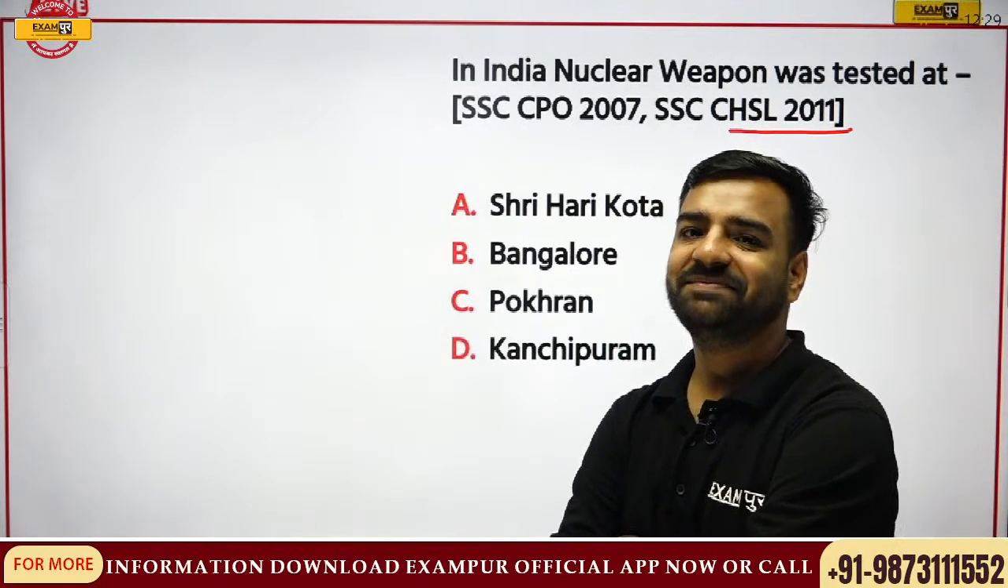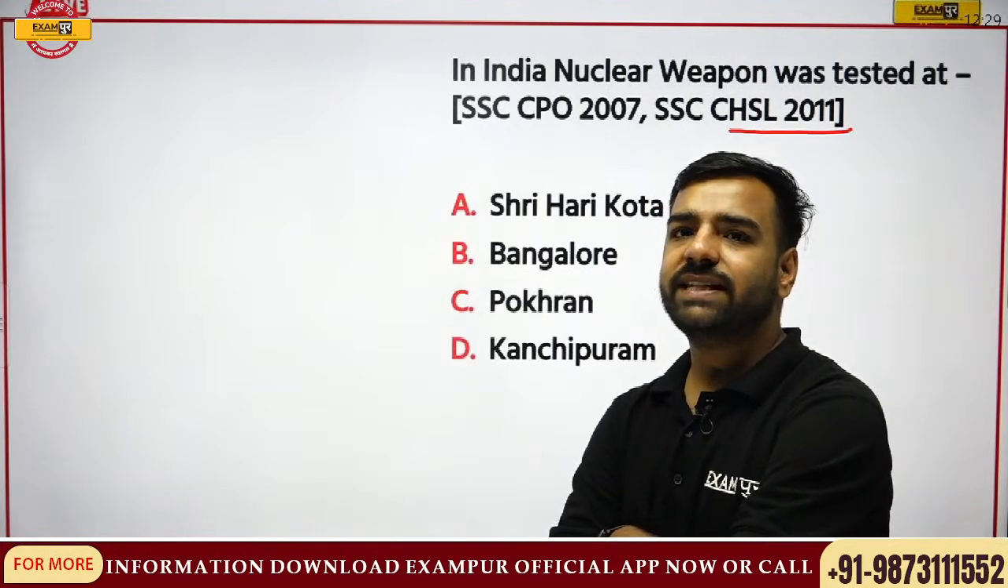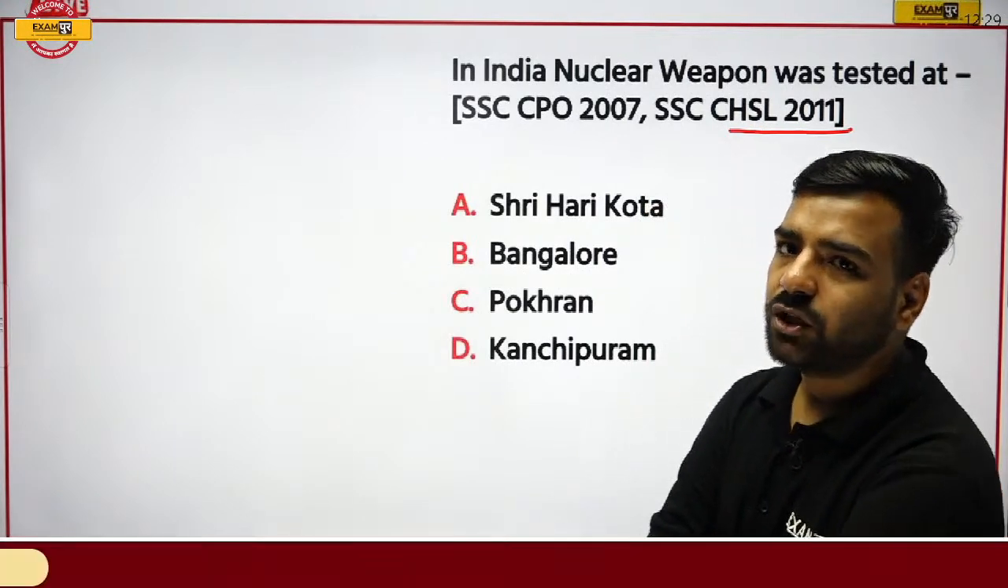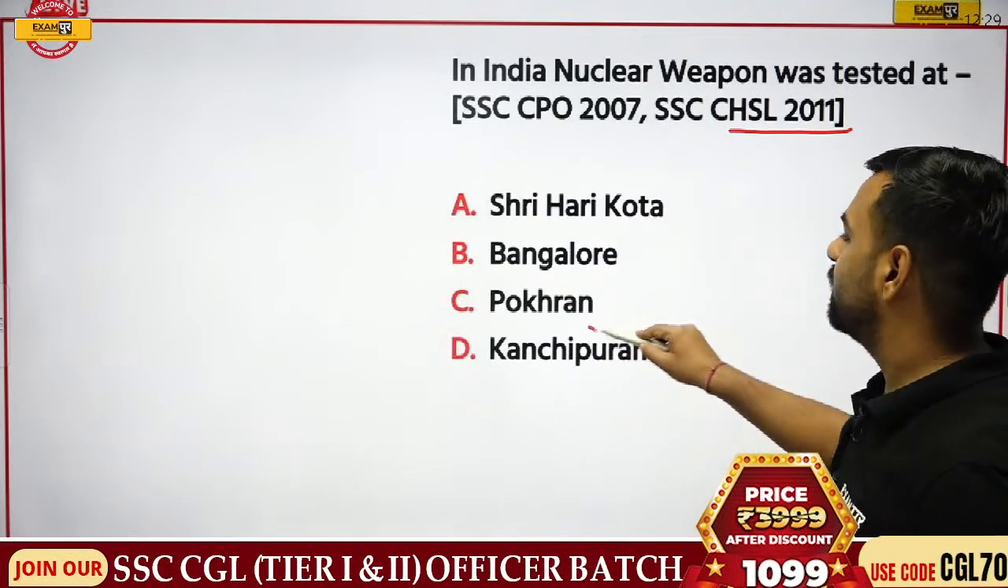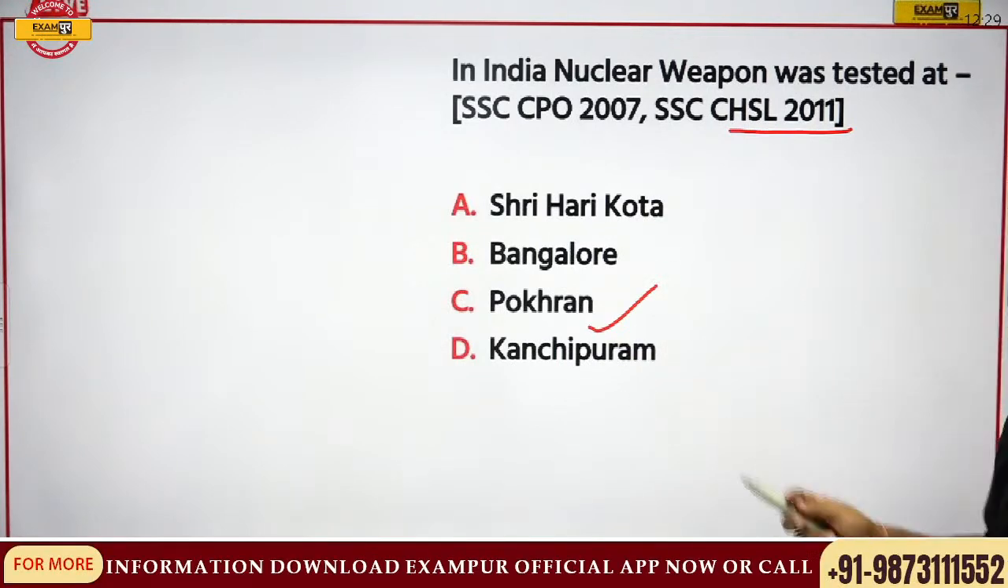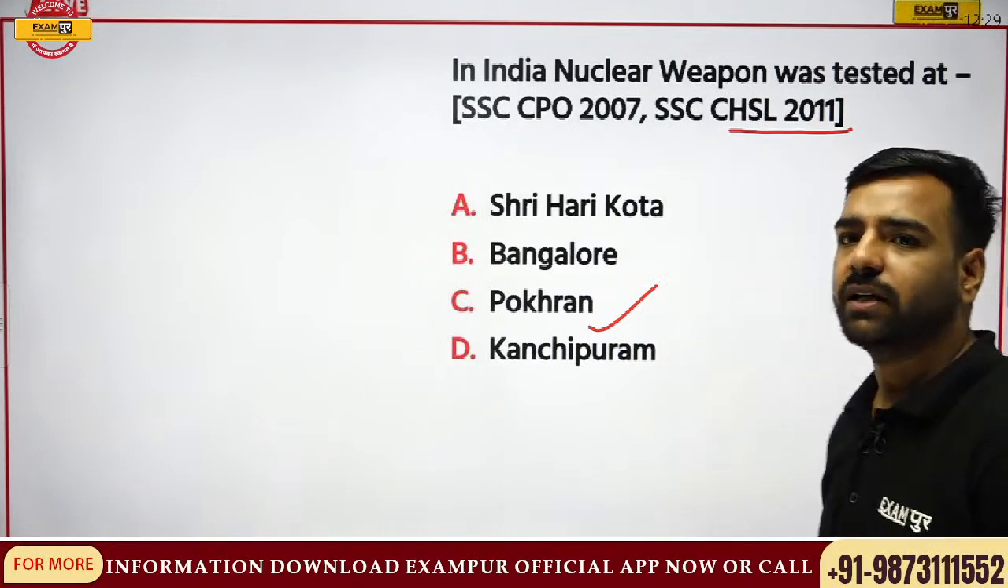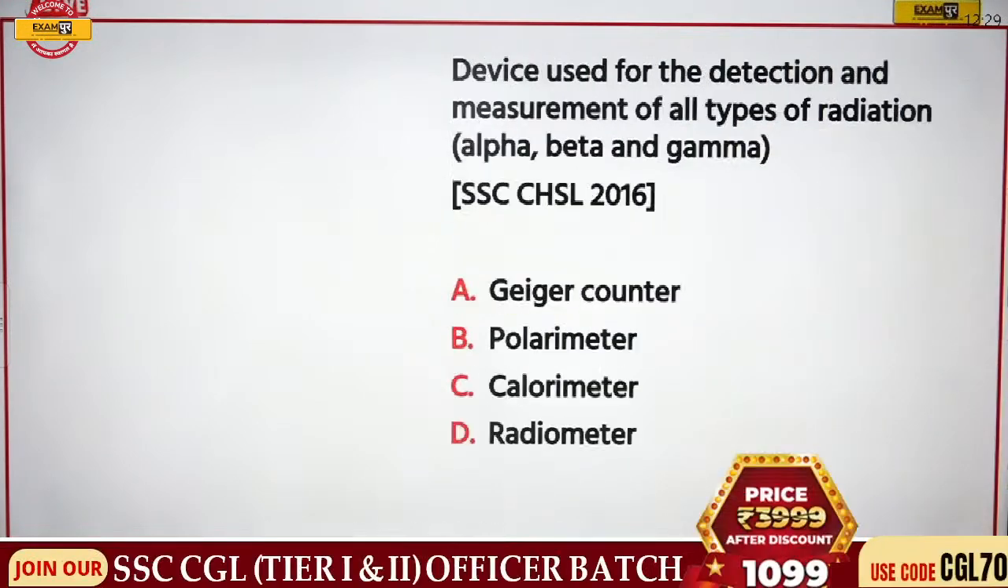Okay, Udbhav. So Madhana is with C, said Pokhran. That's true. If I talk about these nuclear weapons tests, it was actually done at Pokhran. Totally correct, Udbhav. Absolutely correct. Okay, let's move forward with this question.